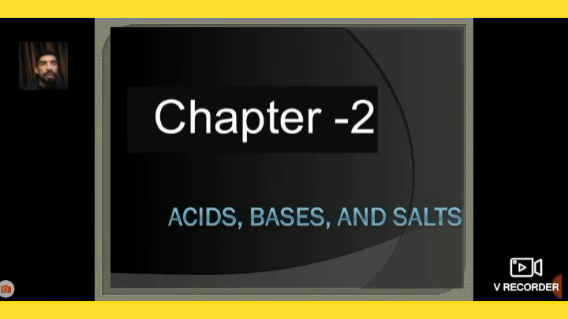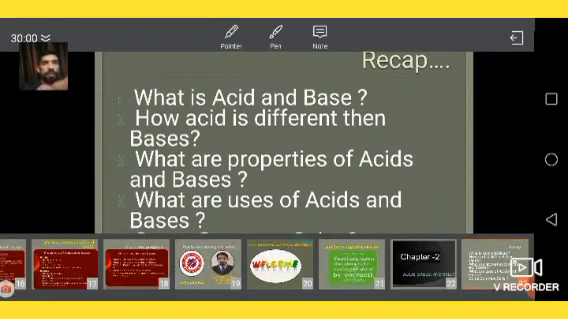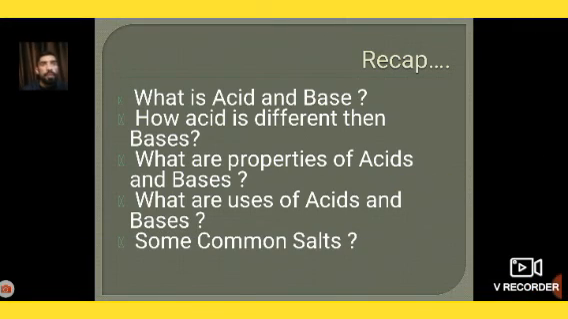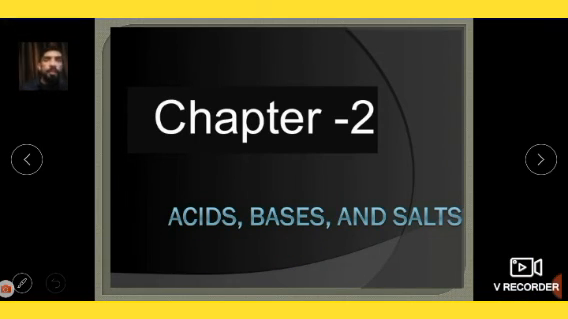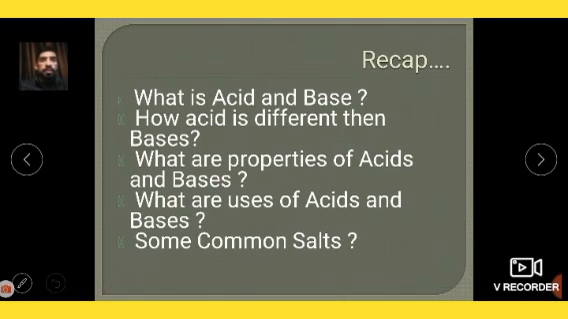As we know, we are doing chapter 2, and you know very well about this chapter. The name of the chapter is Acids, Bases and Salts. In it we did what is an acid and what is a base. Acids are those substances which are sour in taste, and bases are those substances which are bitter in taste. Then we studied how acids are different from bases.